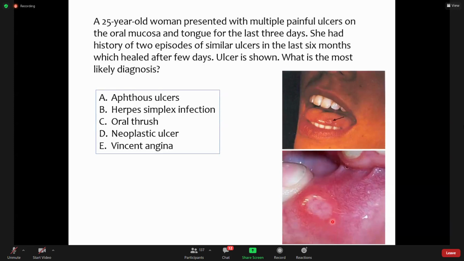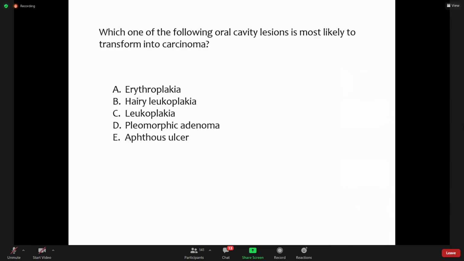Some of you have responded, it is more likely aphthous ulcers. Yes, you are right, and this is aphthous ulcers. And how does it differ from herpes simplex and oral thrush and neoplastic ulcers? We will see in our next slides. Second question.